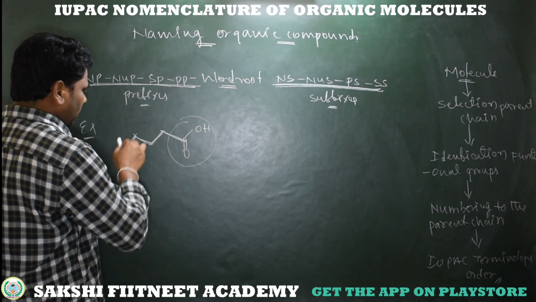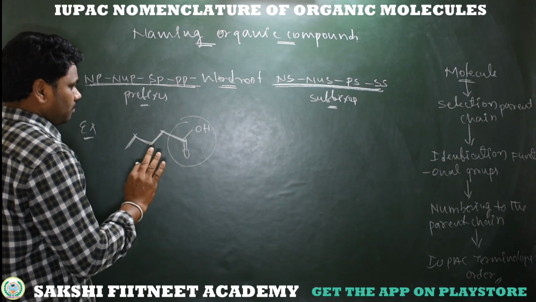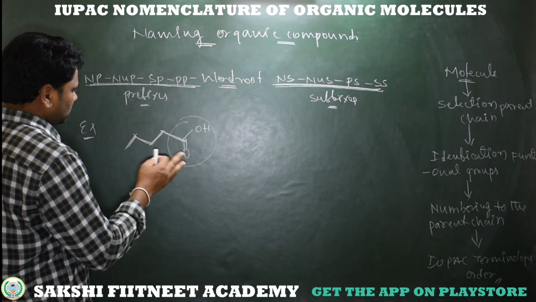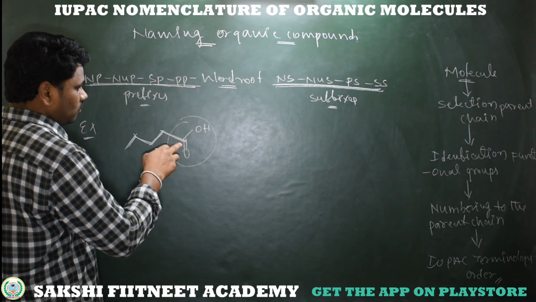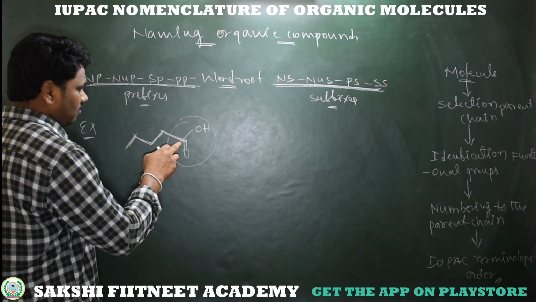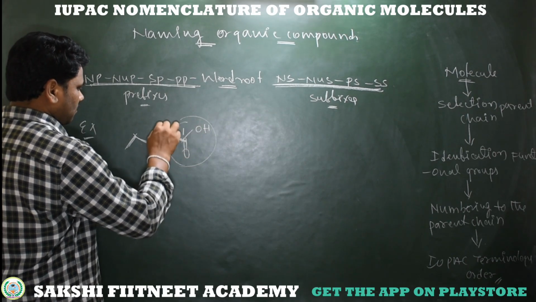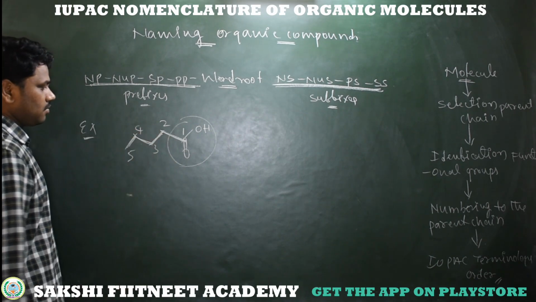See, always we need to start numbering from a priority group. So here in this parent chain, which carbon shows some priority? See here, this carbon is attached to the functional group. Compared to the remaining carbons, this is the highest priority carbon. So obviously we should start numbering from this carbon: first carbon, second carbon, this is third carbon, fourth carbon and fifth carbon.